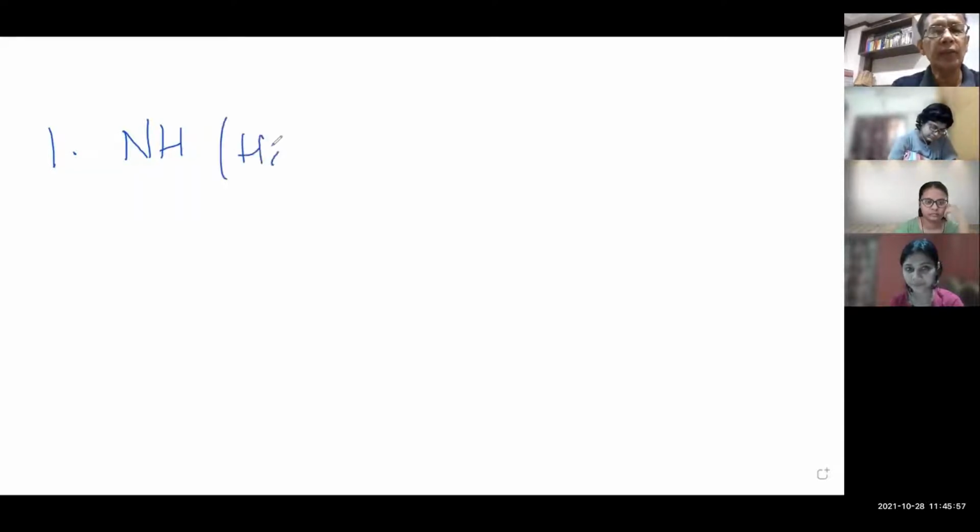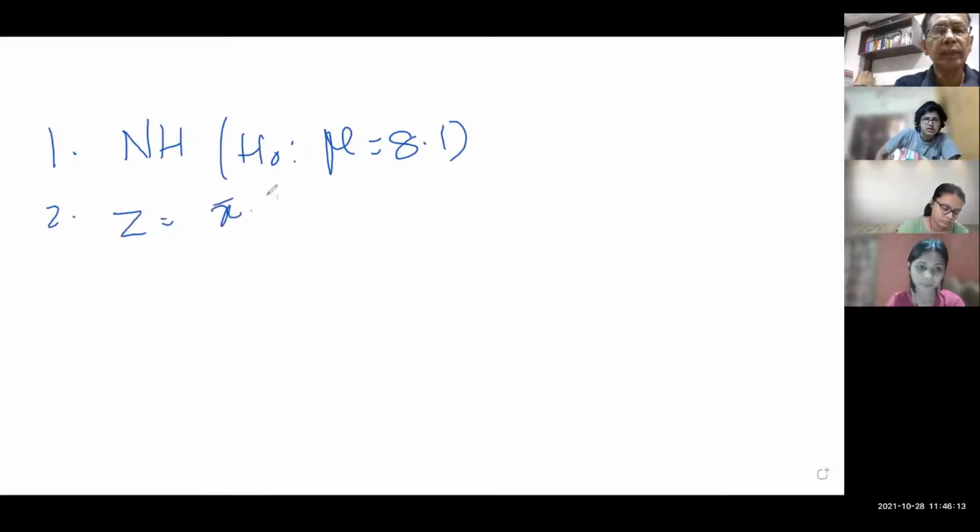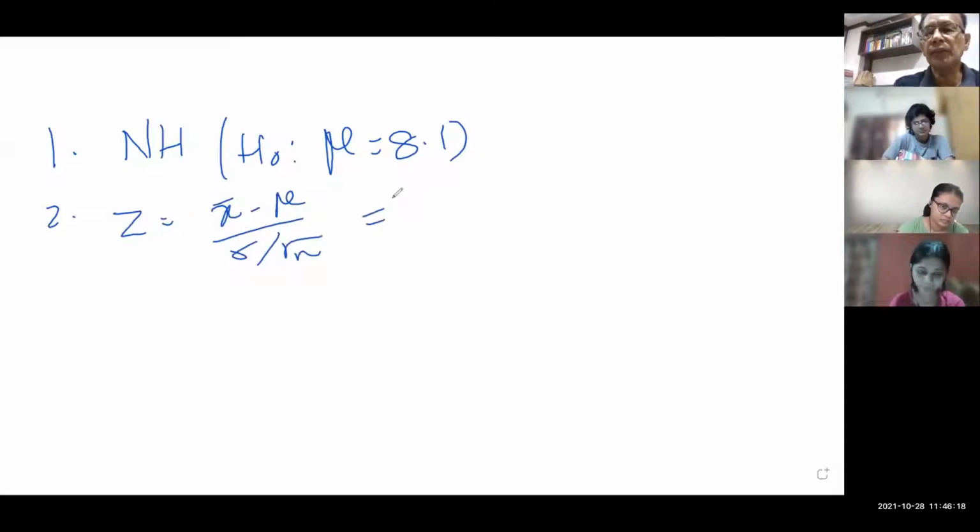Sir, mu equal to... So what we expected to be written here, first you have to write, either you write NH this way, as is, or you can write H0, like this, double dot. So as Aliva told, mu equals how much, Aliva? Sir, 8.1. Now, what is the test formula? So z equals X bar minus mu by sigma by root over n, right? What are the values? Aliva, quickly help.